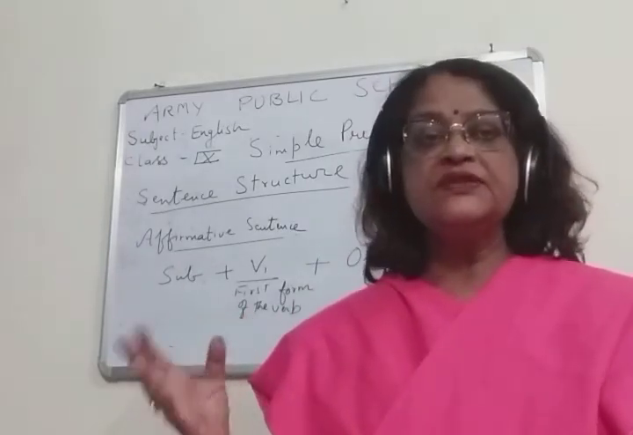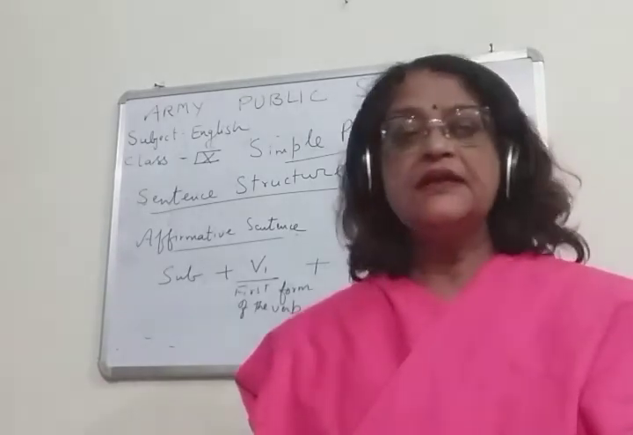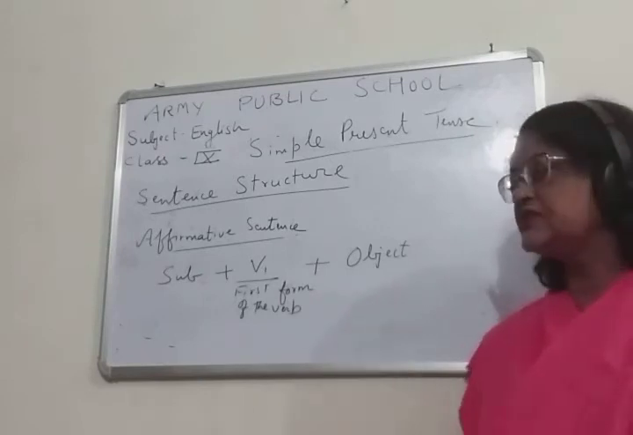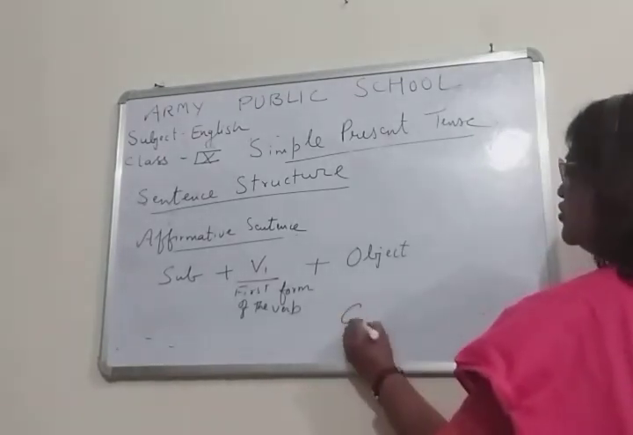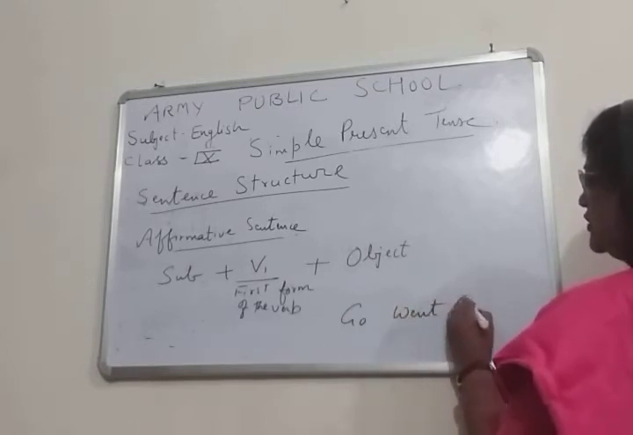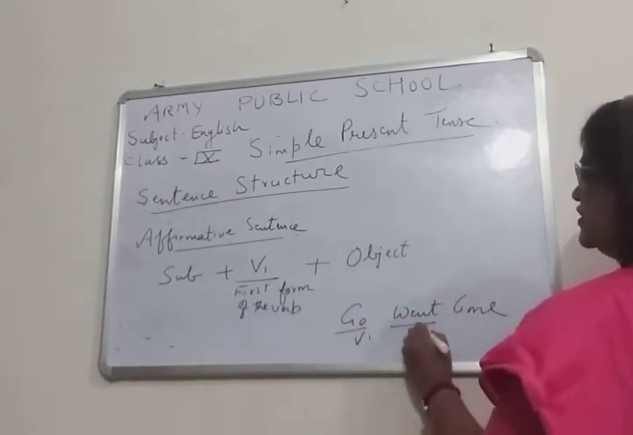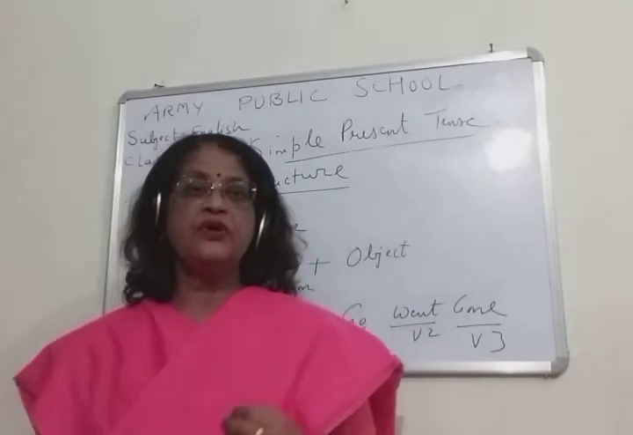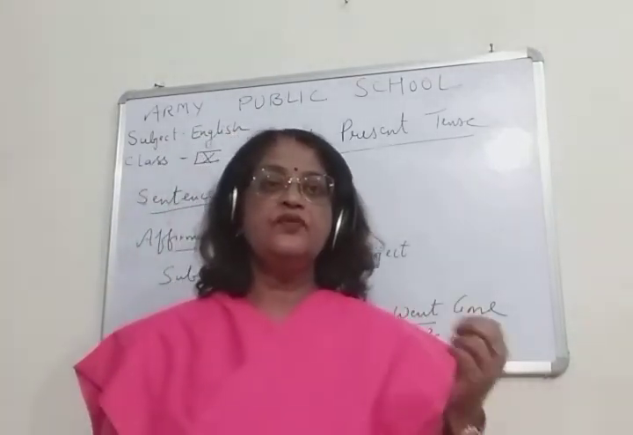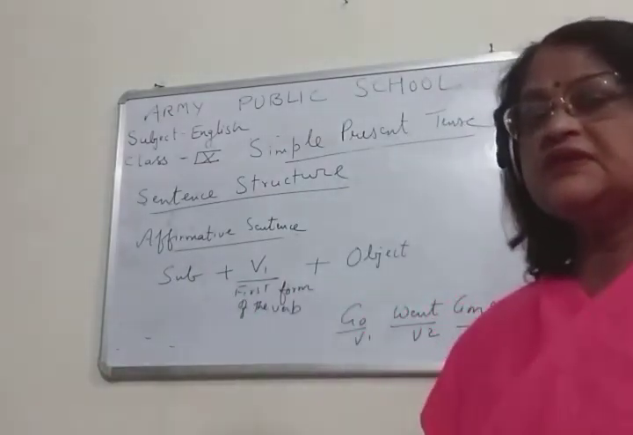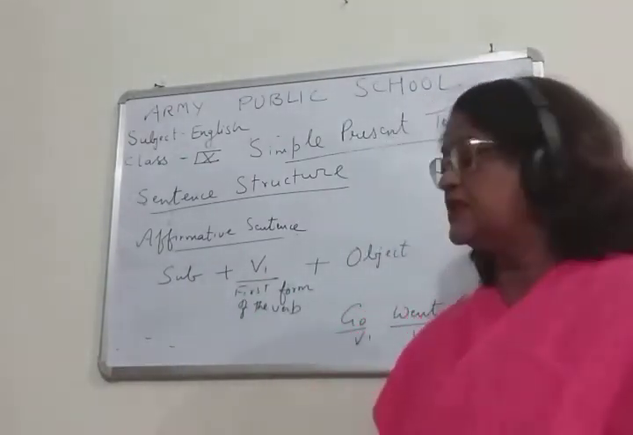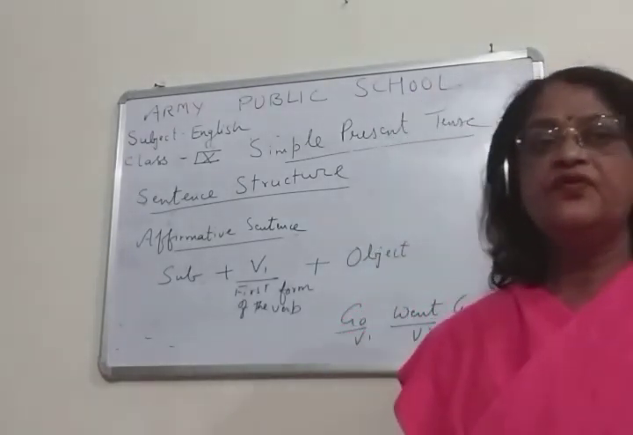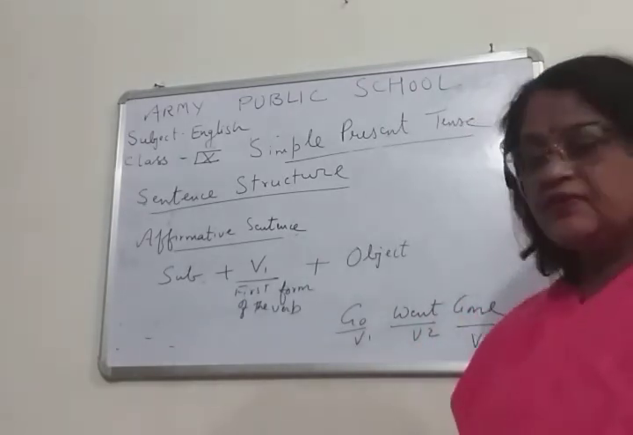Now children, I told you just now what a subject is. Then children, in simple present tense, please remember only the first form of the verb will come. What is the first form of the verb? I am giving you an example: go, went, gone. This is V1, this is V2 and this is V3. Gone is V3, went is V2 and go is V1. So children, in simple present tense we always use the first form of the verb. Right? Now children, make a sentence.